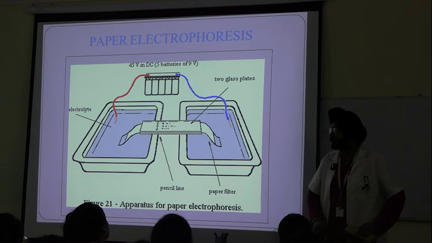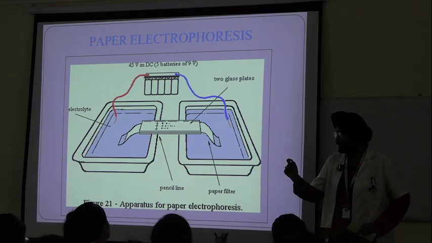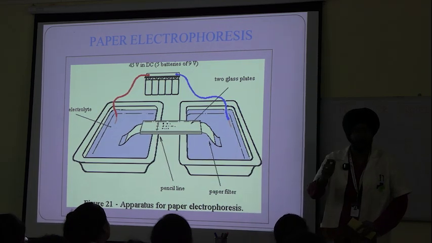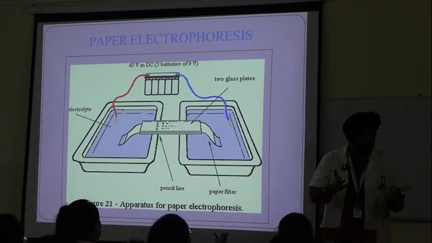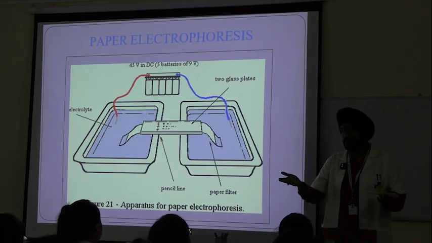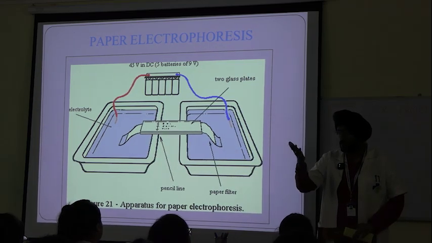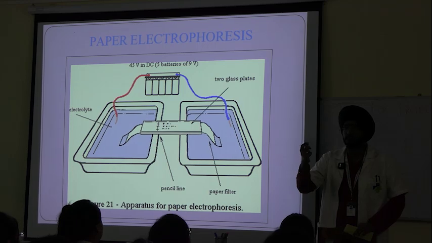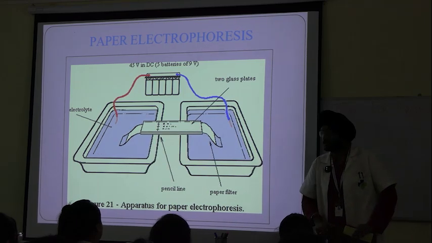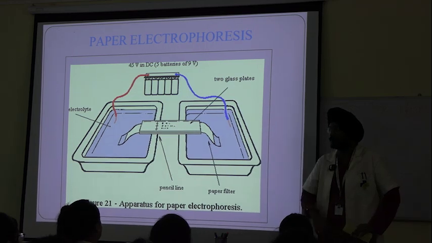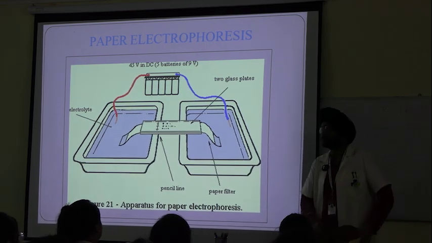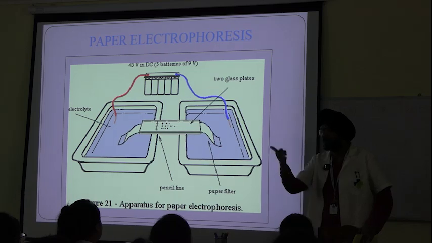Because under the influence of excessive electricity, even the analyte molecules can break down. They can get denatured also, or some other reactions can occur. Not only the analytes, even the support media can get burned. There can be electrolysis beginning in the buffer. The buffer can get electrolyzed, rendering it useless.